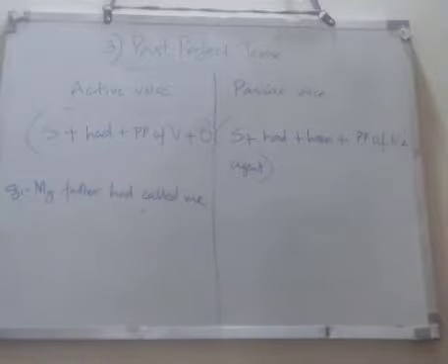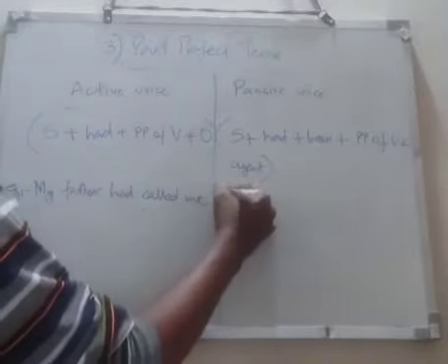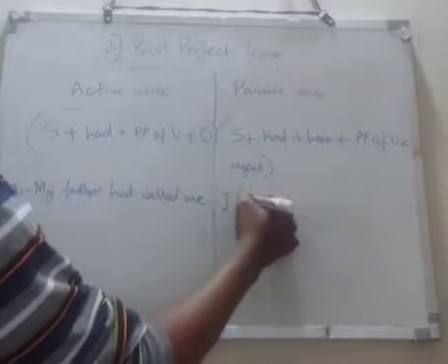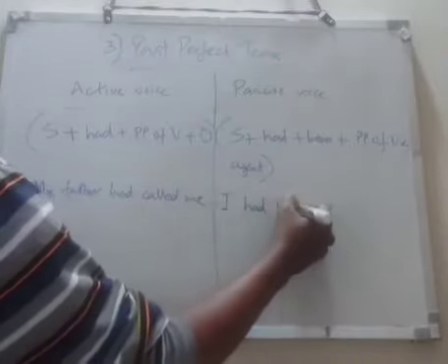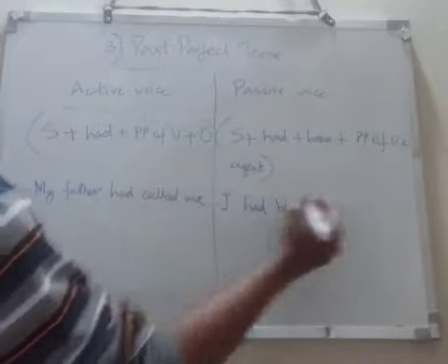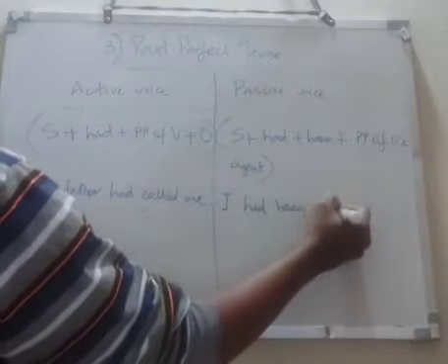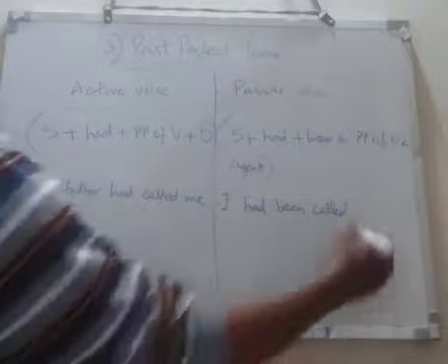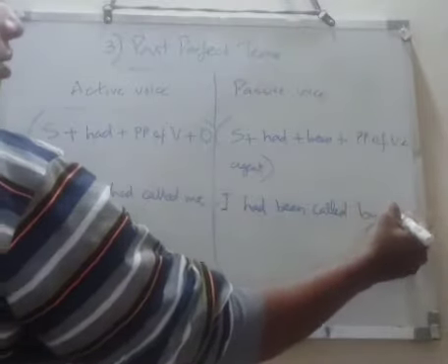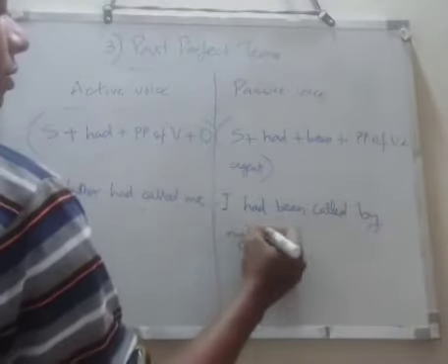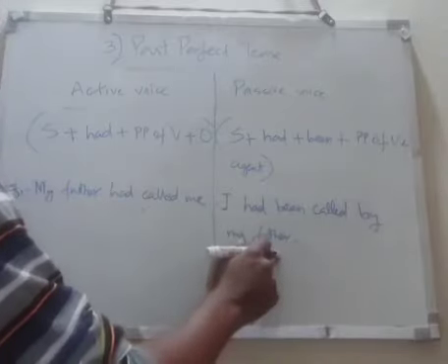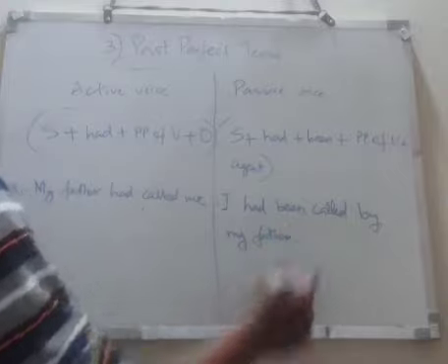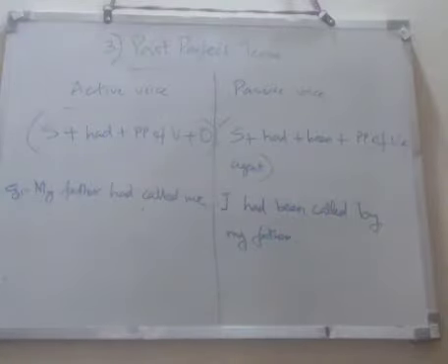So let's make this into passive voice. Me എന്നുള്ളത് I ആകും. I had, then been, past participle of the called. I had been called, then agent by my father. Agent ഇവിടെ my father, അത് ഇവിടെ തന്നെ my father എന്ന് തന്നെ വരും. I had been called by my father.